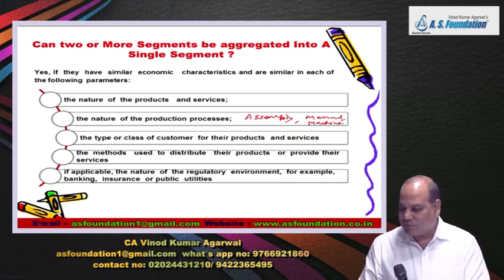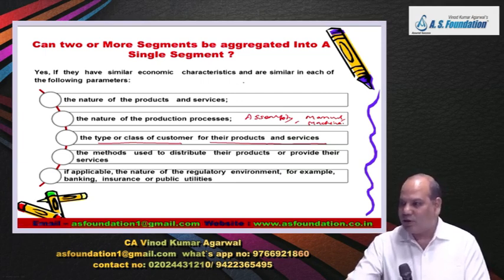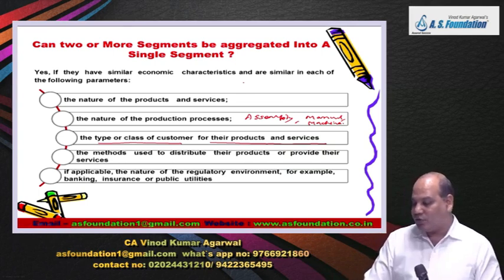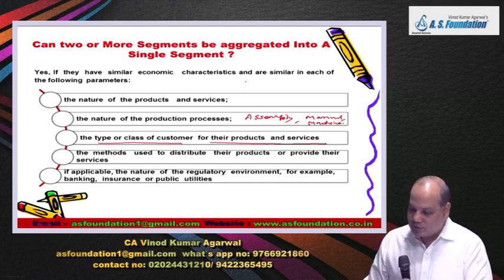So one is to see the production process, then type or class of customer for their product and services. Whether this biscuit, milk is consumed by same class of customer. So if your class of customer are also same or similar for those product, then you can aggregate them.